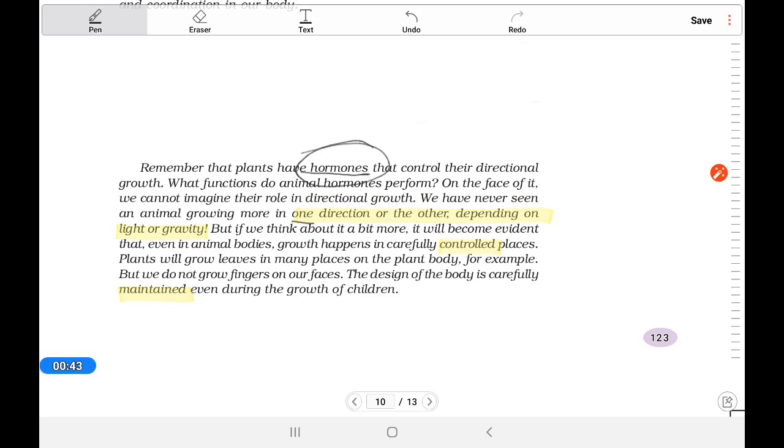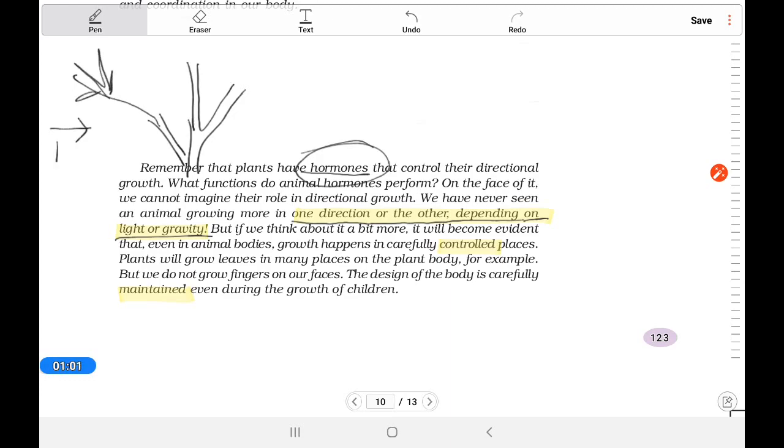In case of plants, it can grow in any direction depending on the light or gravity. If the plant gets more light on one side, the growth will be more there, and on the other side there is less light, so growth will be less. But in case of animals, it is controlled.